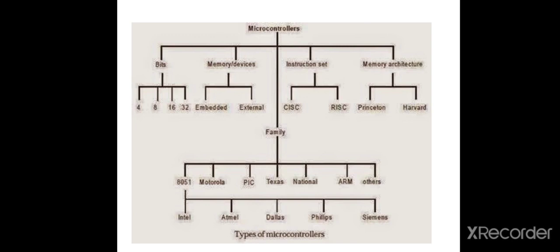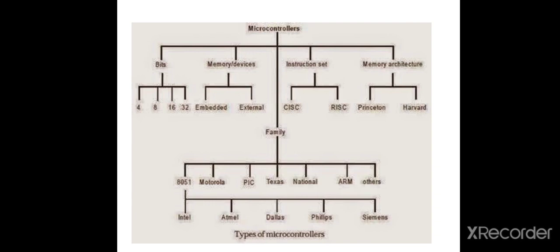According to memory or device, two types: embedded microcontroller and external microcontroller. According to instruction set, again two types: CISC and RISC. CISC means complex instruction set computer, and RISC means reduced instruction set computer.